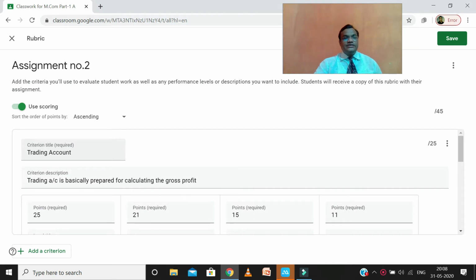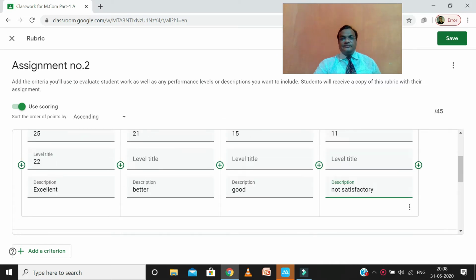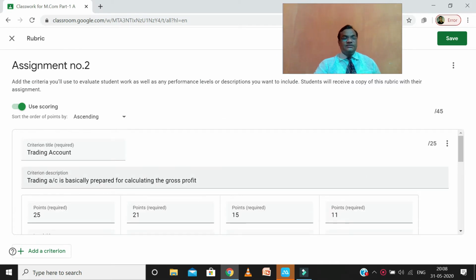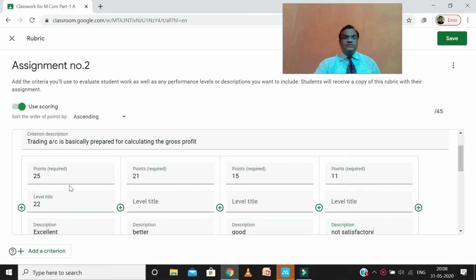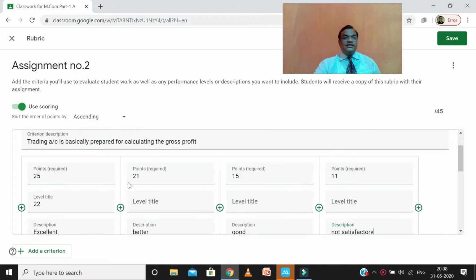So he can decide the grade for a particular chapter or particular topic. The first topic is trading account, the second topic is the profit and loss account, and the third is the balance sheet. Suppose I decide here 25 points for the trading account. The second level will be 21 marks, third 15 marks, and fourth 11 marks.